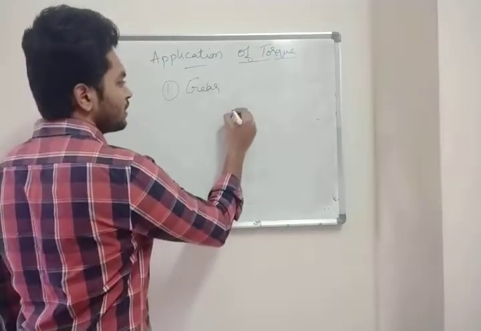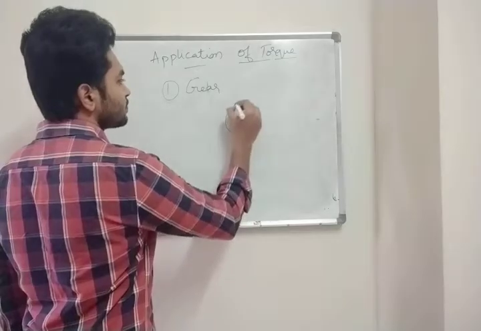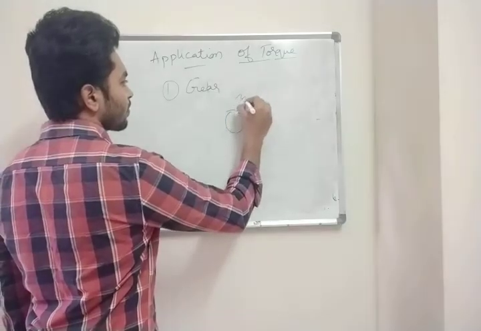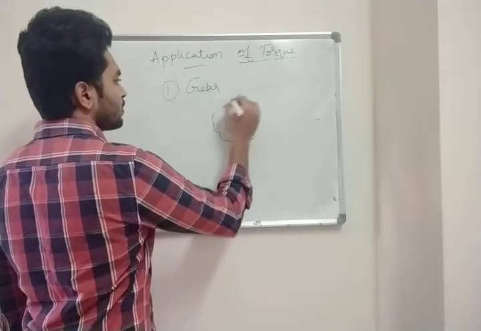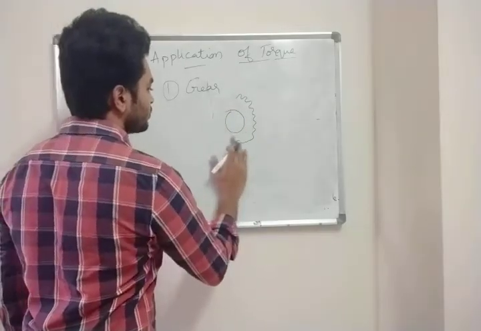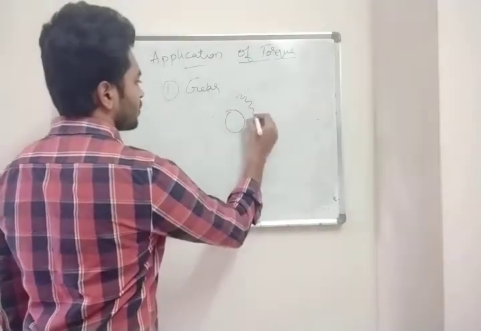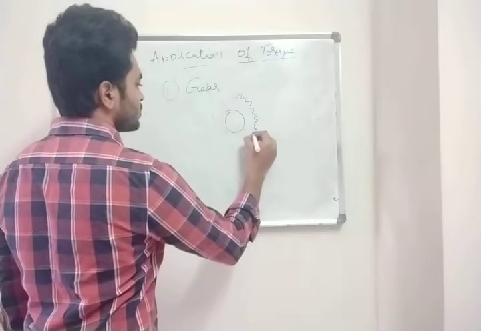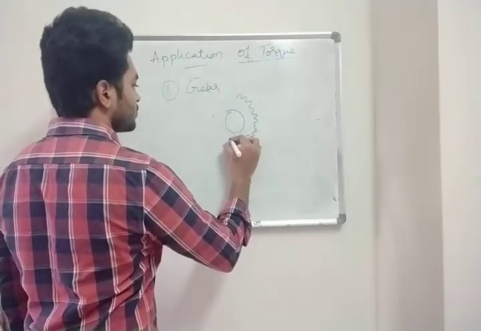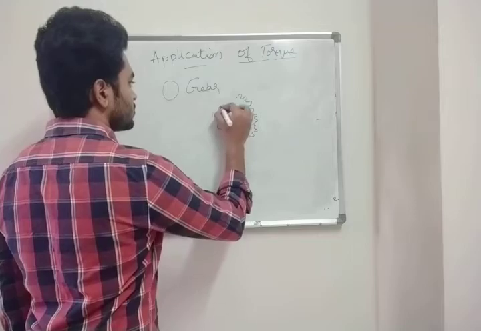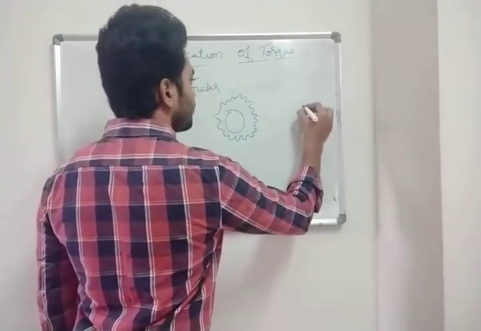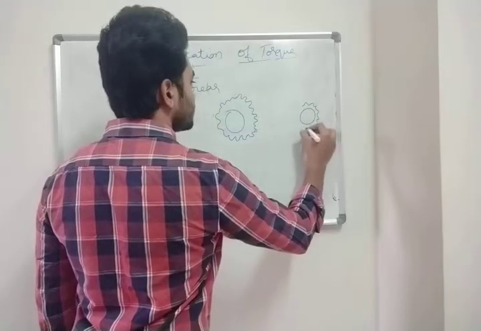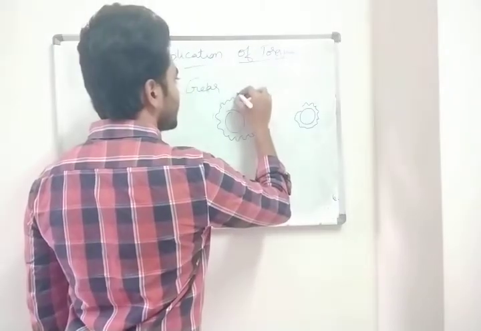How will that look? This is your gear in your cycle. One more small one will be there in the front and a chain will be there, right?